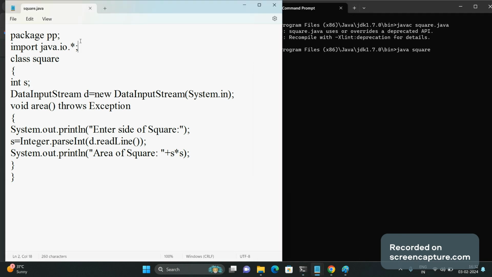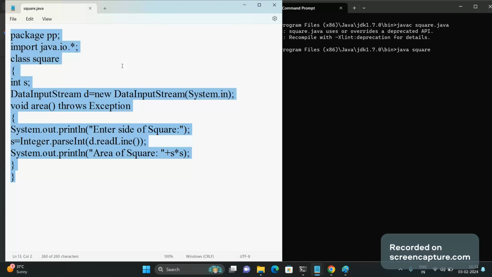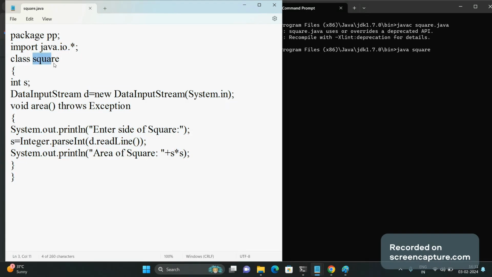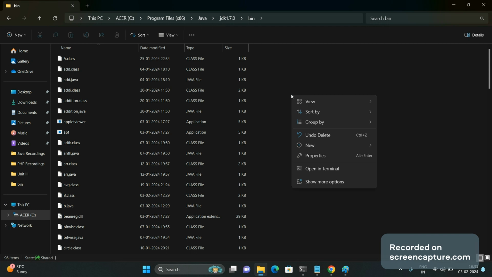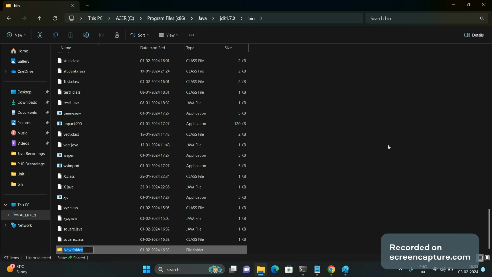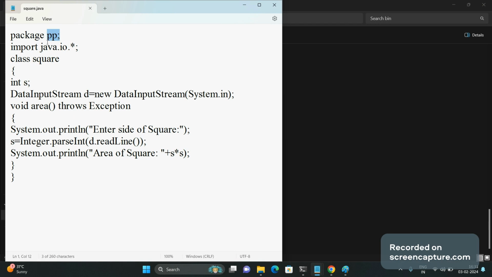So we need to write one more code. Once your package is compiled and has no error, we have to move this square file to the pp folder, because we have mentioned that this square Java program is available under the package named pp. So come to the jdk bin. Under bin, by right clicking, create a new folder with the name pp, which you have given in your Java code.